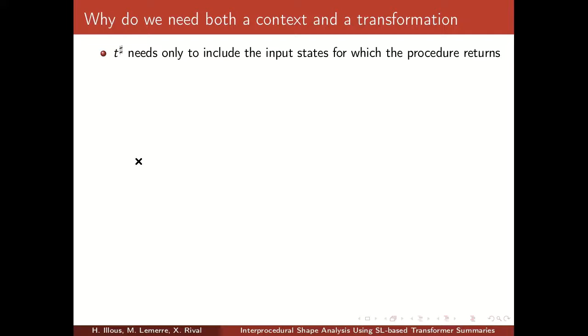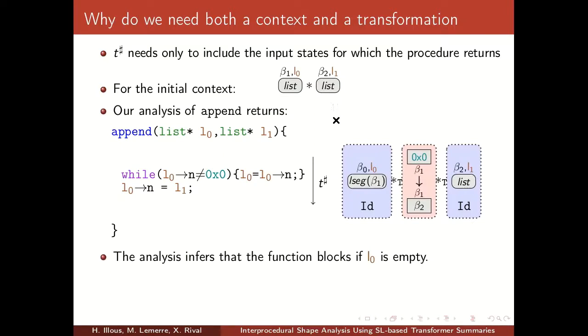Indeed, the abstract transformation needs only to include the input state for which the procedure returns, and not the other input states. For instance, if we analyze append for this initial context, where L1 and L0 can be any linked list, then the analysis returns this abstract transformation, where L1 can be any linked list, but L0 must be a non-empty linked list.